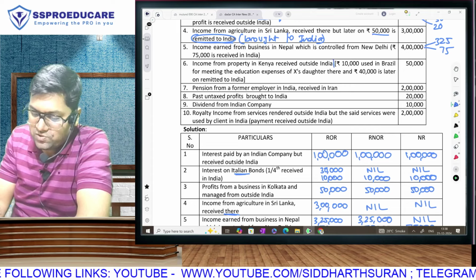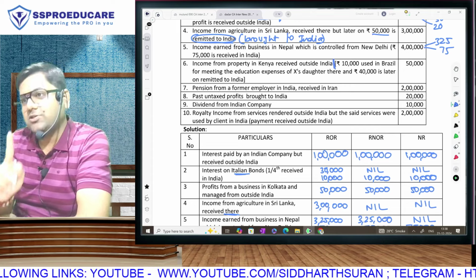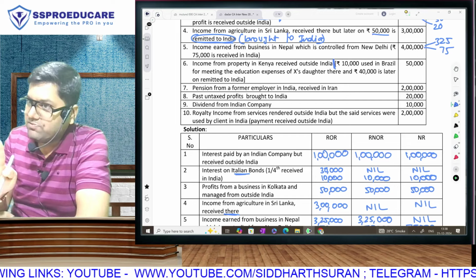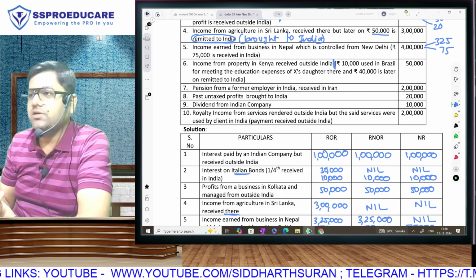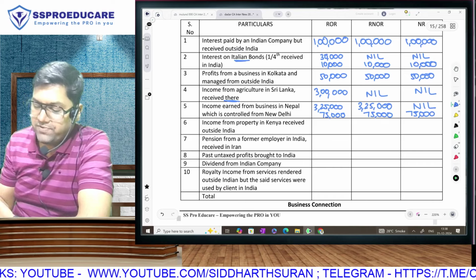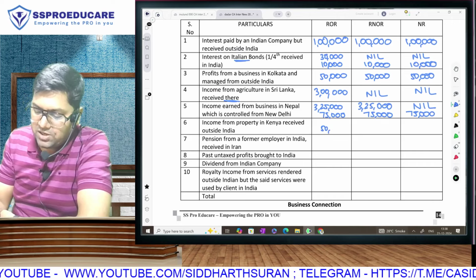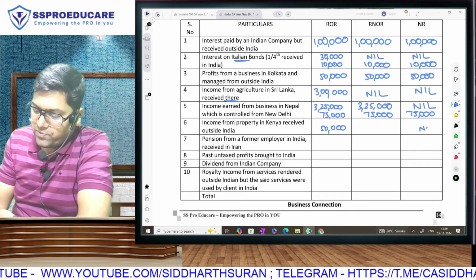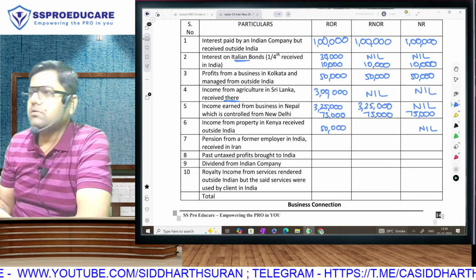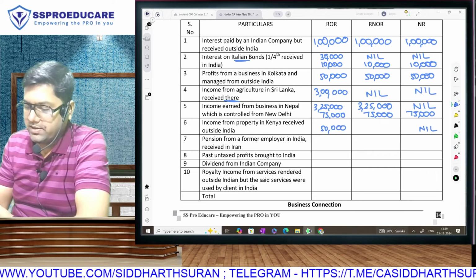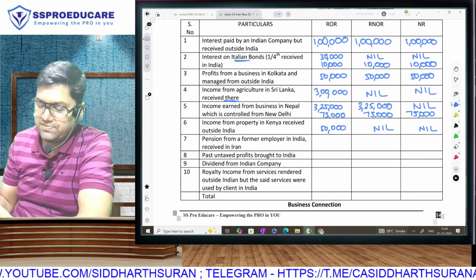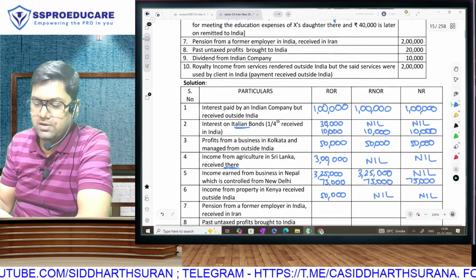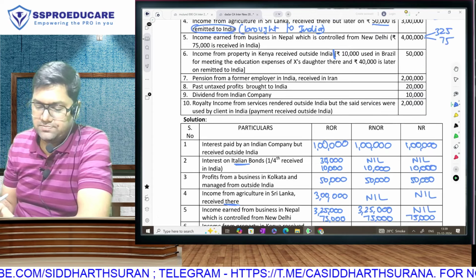The income earning process is over here. The property is outside India and the money is received outside India. This 50,000 is foreign income. Because it is foreign income, it won't come in the non-resident column, and this is not a business controlled from India or anything, so obviously it will not come in the RNOR column either. Is this clear? Okay, next.